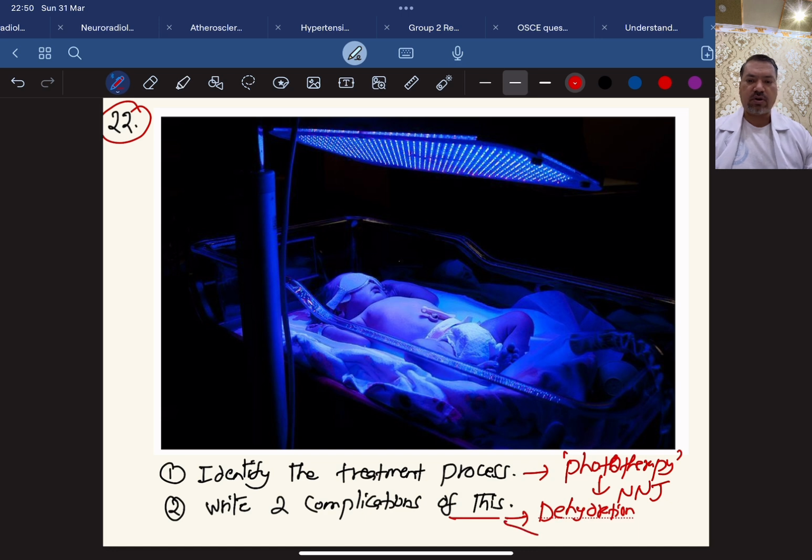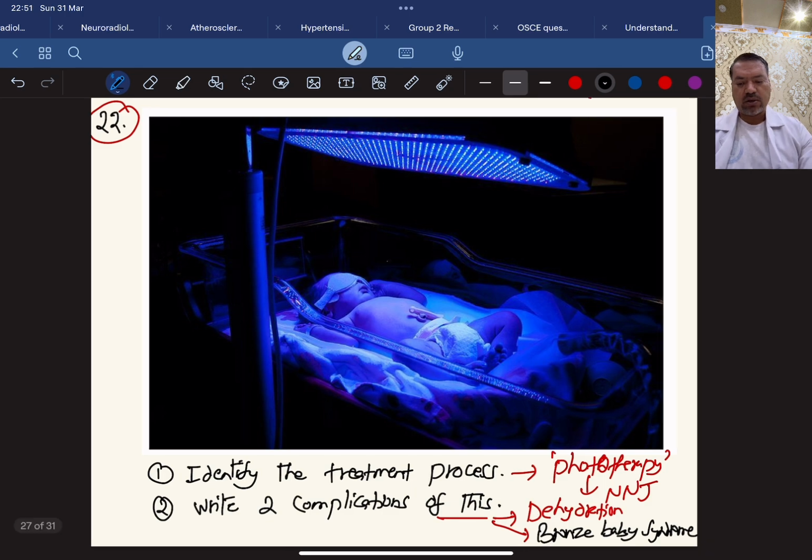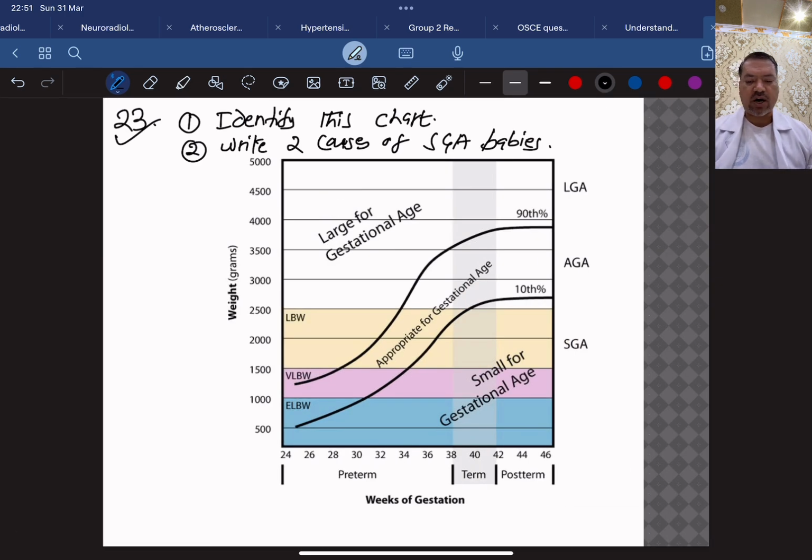And another complication is, if the type of bilirubin is a conjugated one, it is called bronze baby syndrome. We don't do phototherapy when there is conjugated hyperbilirubinemia, but if it is done, then only bronze baby syndrome will develop. Now 23, identify this chart and write two causes of SGA babies.